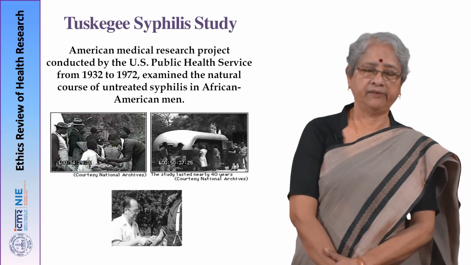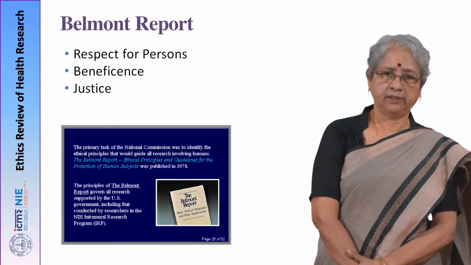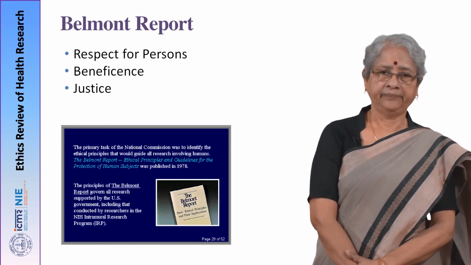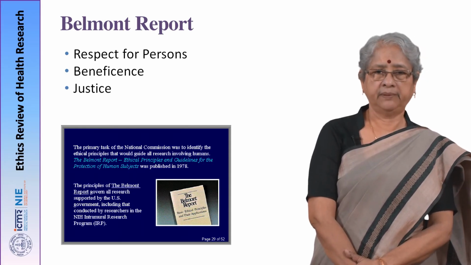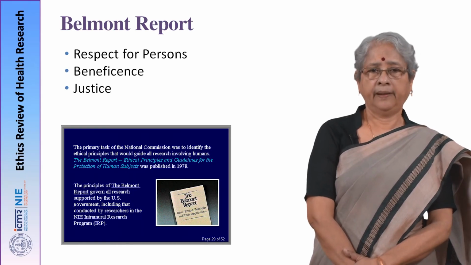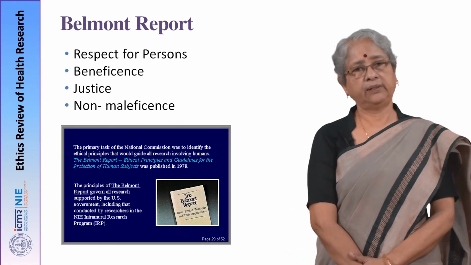research, biomedical and behavioral research, followed by a document called the Belmont report 7 years later, which highlighted 3 main principles: respect for persons, beneficence and justice. Now, the fourth one, non-maleficence, was added to it much later.